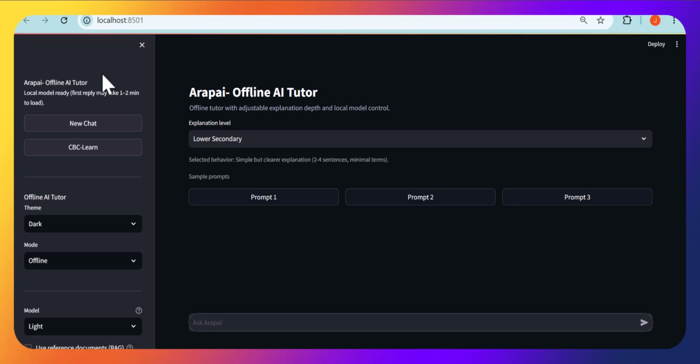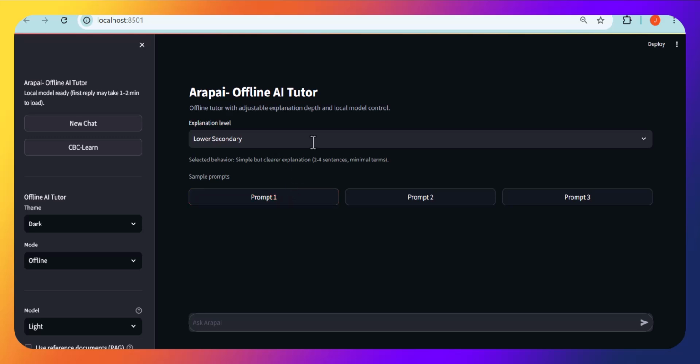So even if someone had actually subscribed for internet bundles, data bundles, they'll still not be able to access internet reliably. It will be too slow and it would require you to be in a particular location. You'd have to shift to particular locations for you to access the internet. So let us test the system.